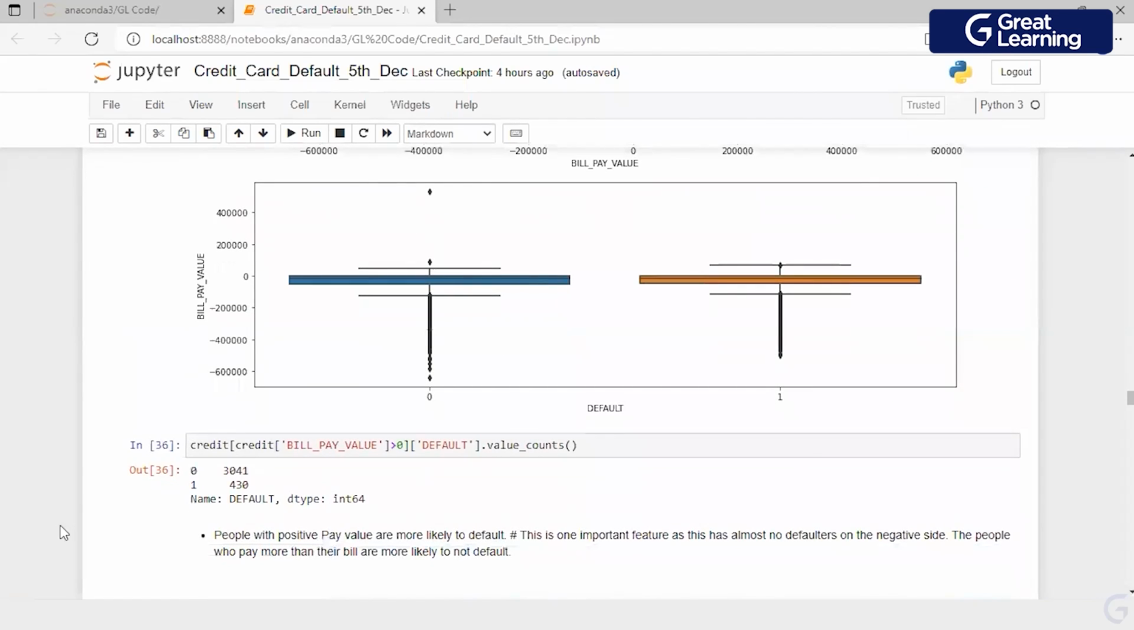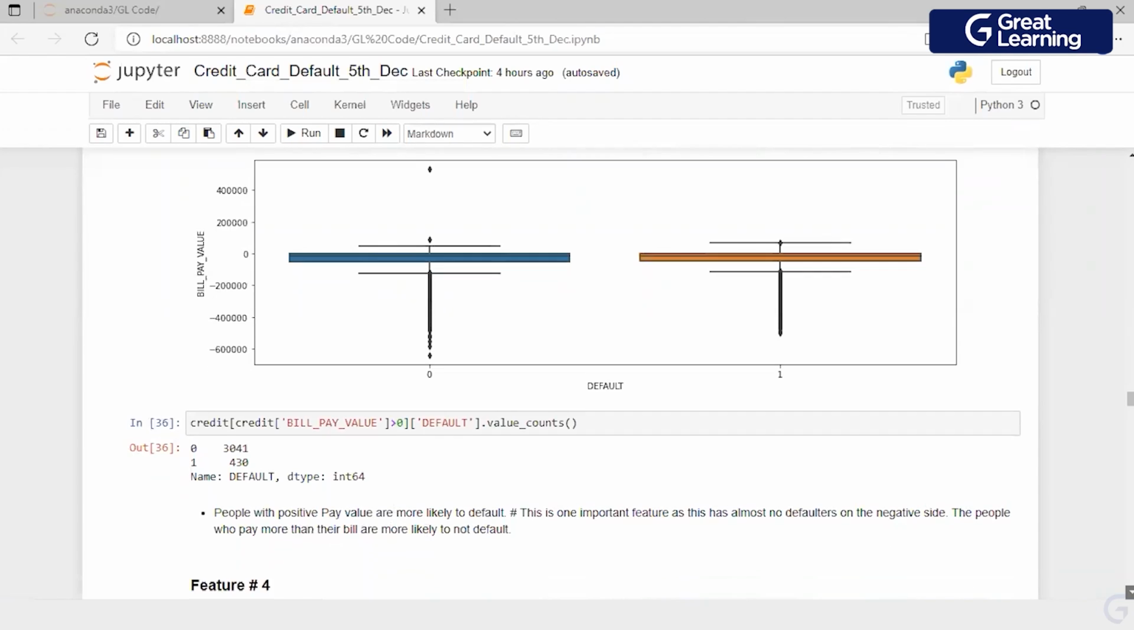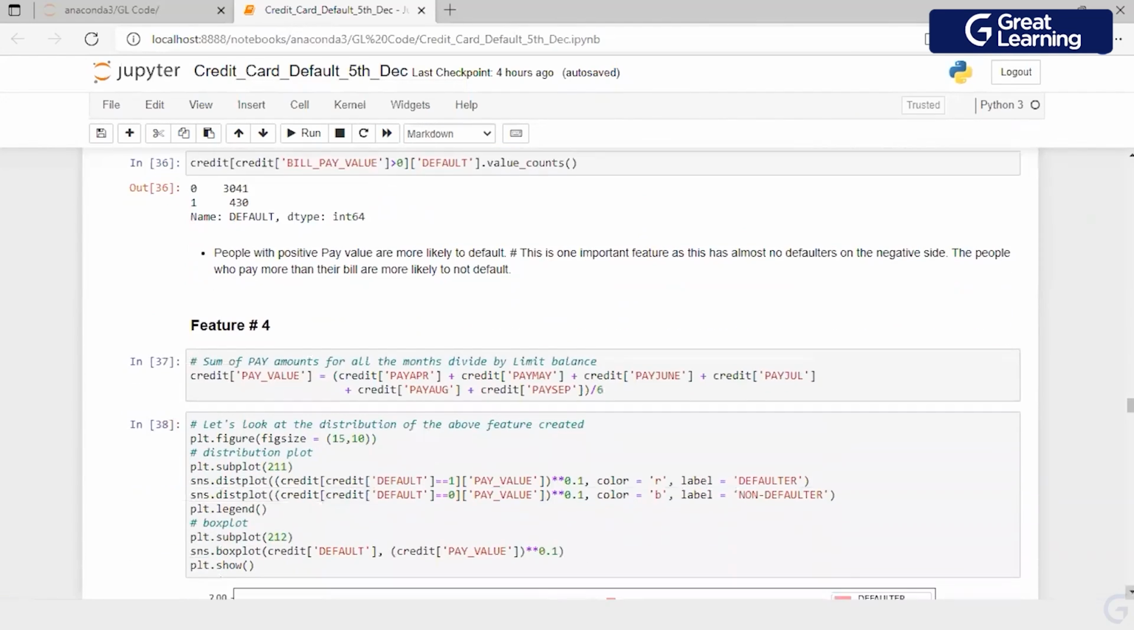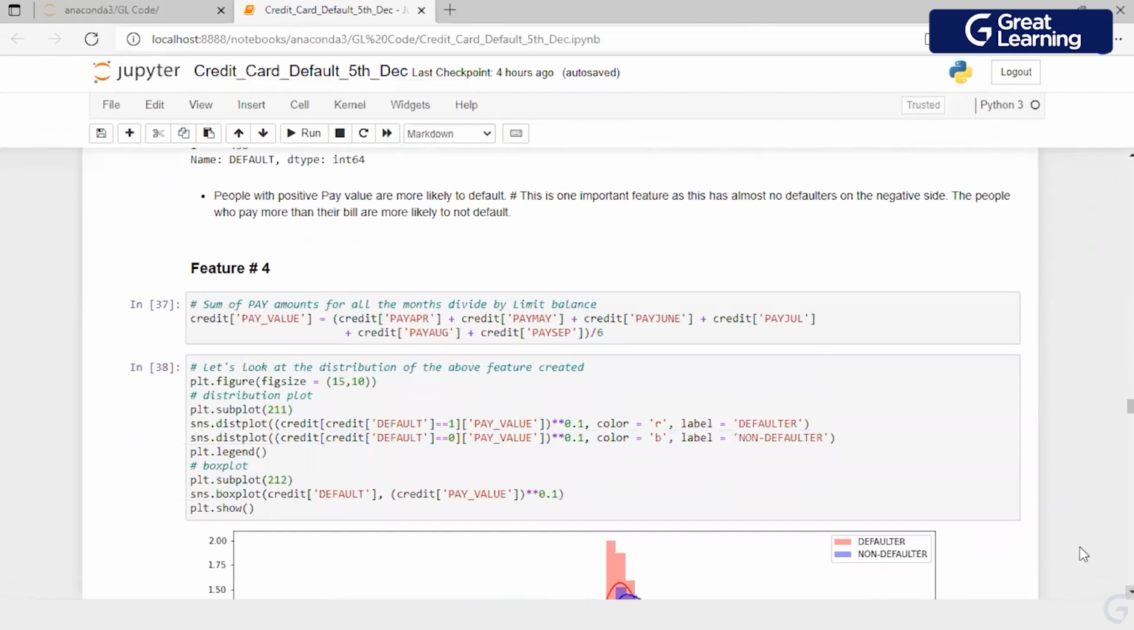Okay. What do I conclude? People with positive pay value are more likely to default, which makes sense also. This is one important feature, as this has almost no defaulters on the negative side. The people who pay more, their bill are more likely to not default, right? So that's very obvious.